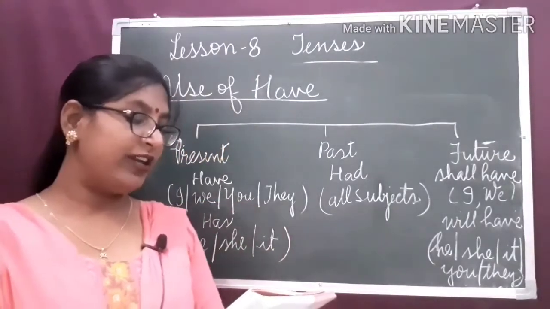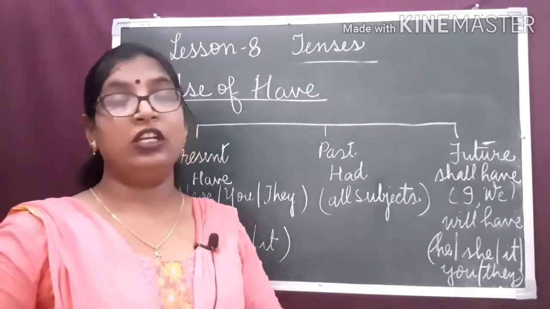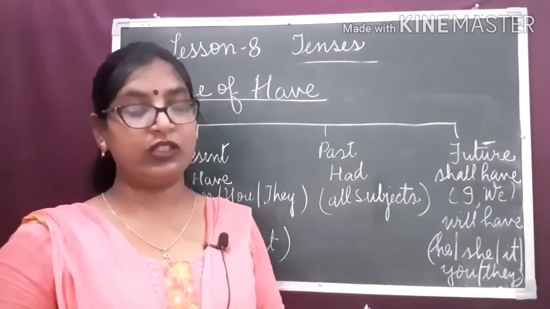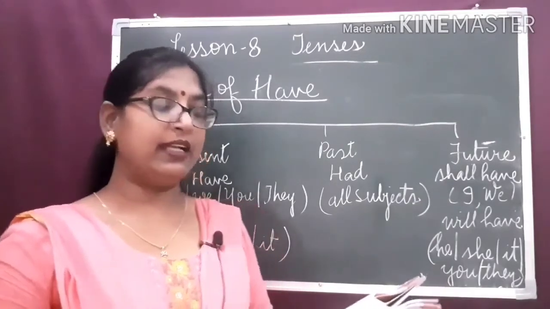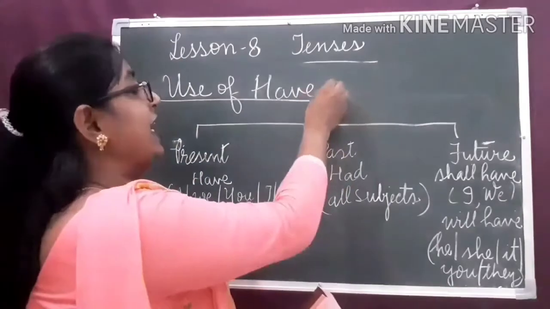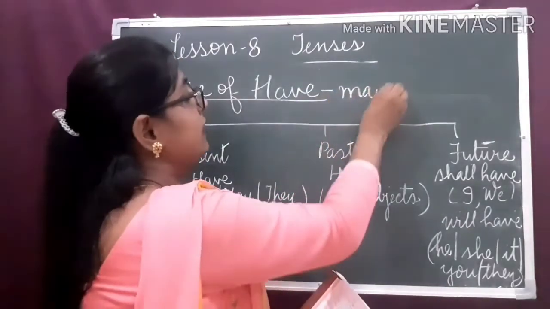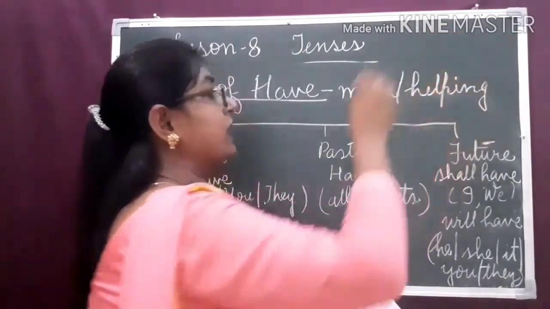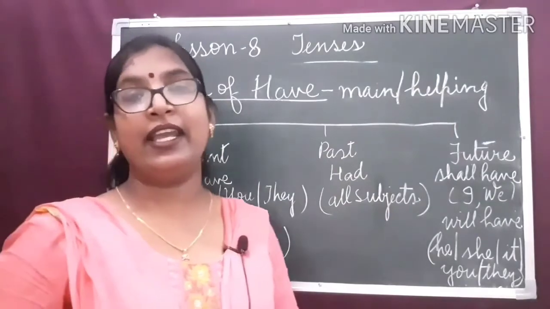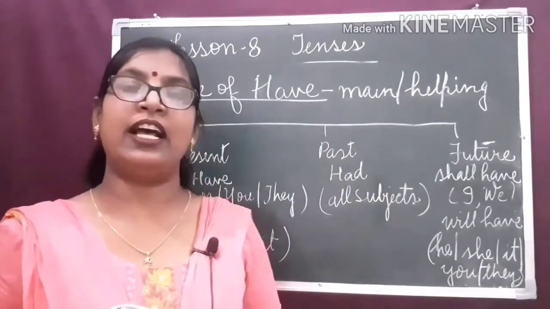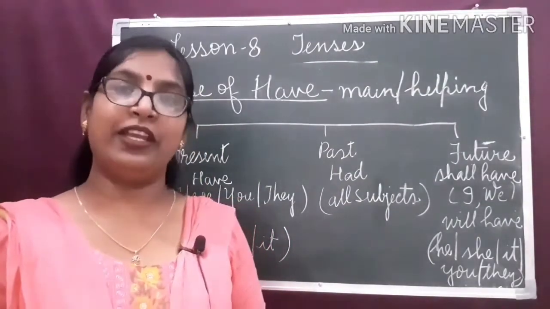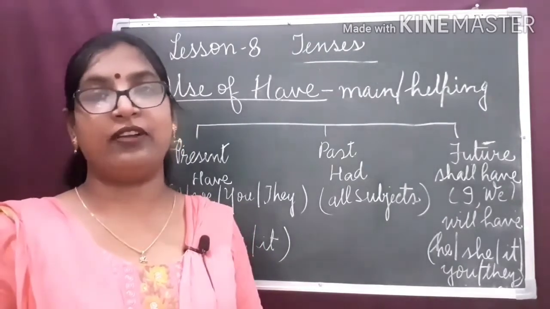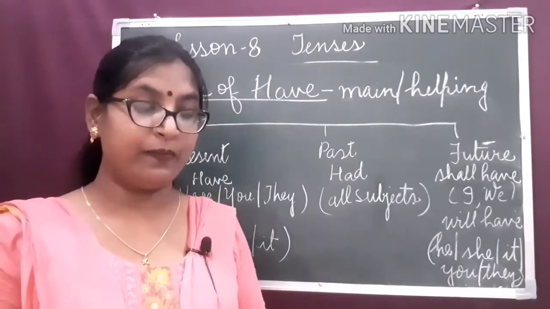Dear children, now we are going to study about the verb have. Use of verb have. Have can be used as a main verb and as a helping verb. For example, I have a car. Here have is used as a main verb. It shows the possession, it shows the belonging. I have a car means a car belongs to me.